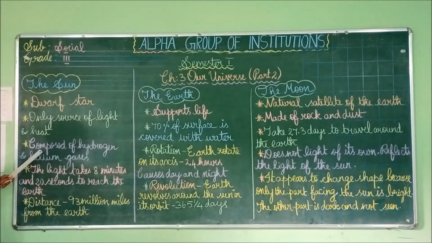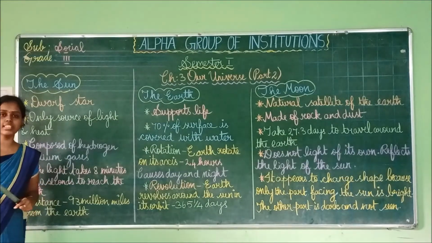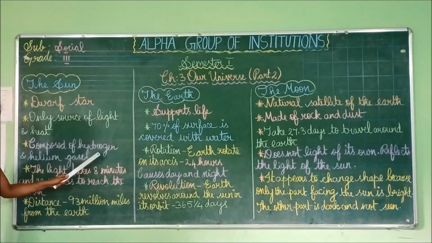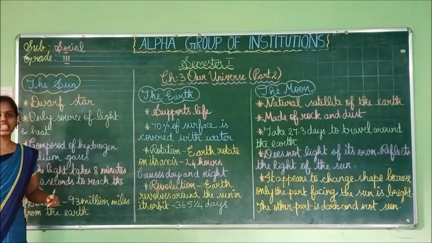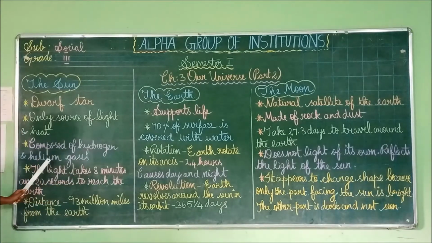Then the next one: it is composed of hydrogen and helium gases. Composed means it is made up of. So it is made up of hydrogen and helium gases. It has two gases in it, they are hydrogen and helium gases.